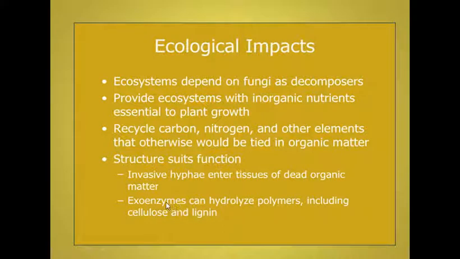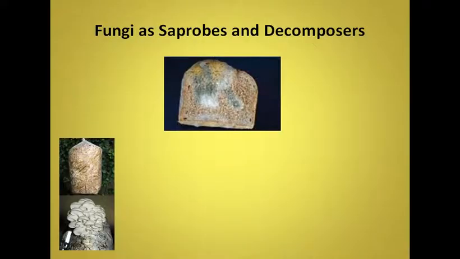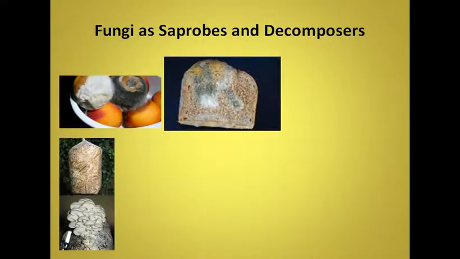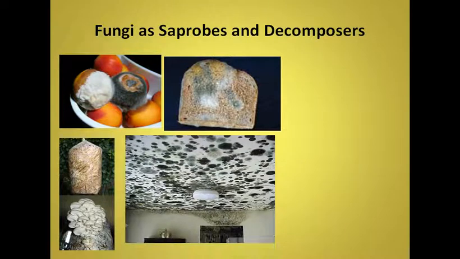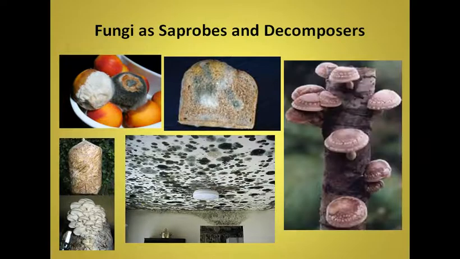Enzymes are released externally, so the word exoenzyme is used here. They can hydrolyze different polymers including cellulose and lignin. These are complex carbohydrates. As decomposers again, you can see spoilage of food, a very harmful aspect of this phylum. So the ceilings, you can see the fungus on the ceilings and on different items.